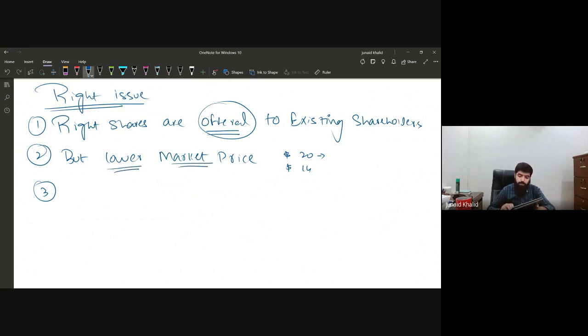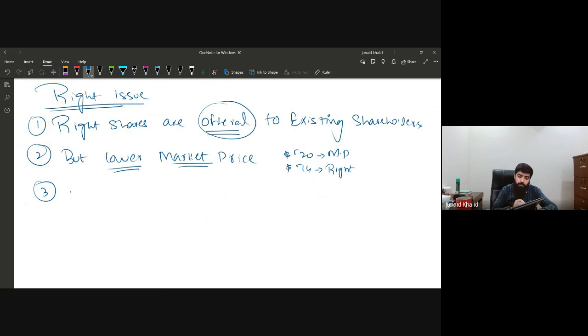Now, if we are issuing the rights shares, don't forget that there is again an element of benefit. And what is that element of benefit? If the market price of the share is 20 and we are issuing the rights shares at $14, don't you think there's a benefit for the shareholder? Yes, there is a benefit for the shareholder. So it means there is a bonus to the existing shareholders.